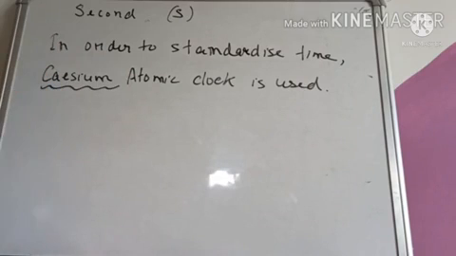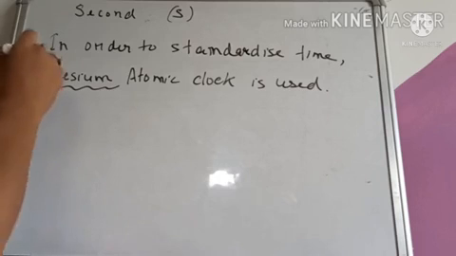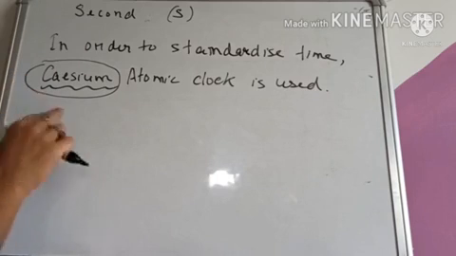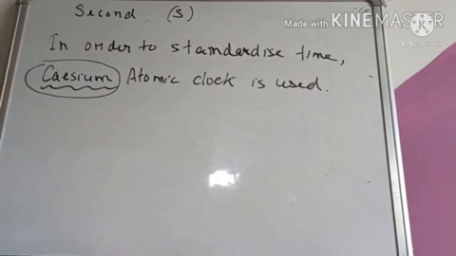You have come across the periodic table, Mendeleev's periodic table, modern periodic table. In the modern periodic table, you can see where the cesium element is. In order to standardize time, we use the cesium atomic clock.